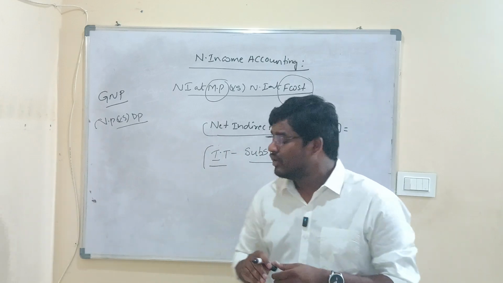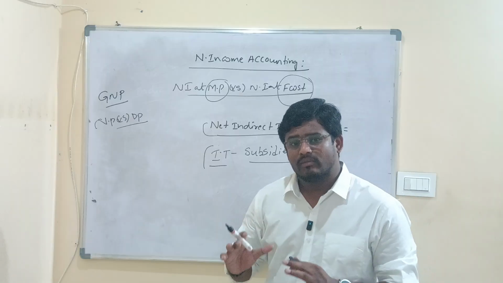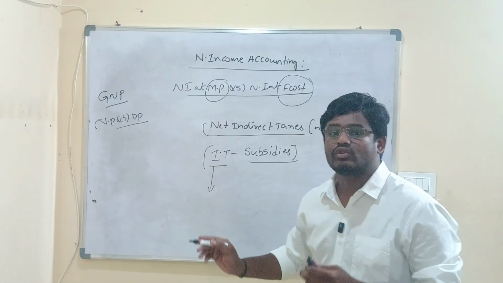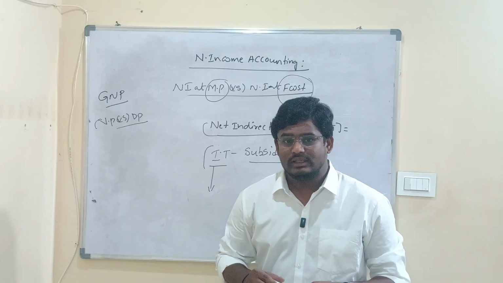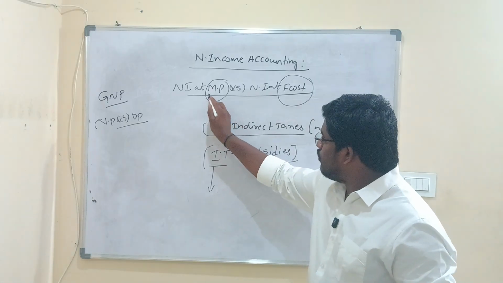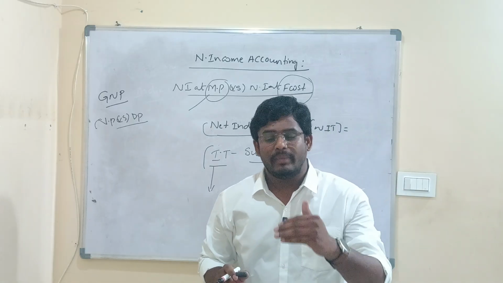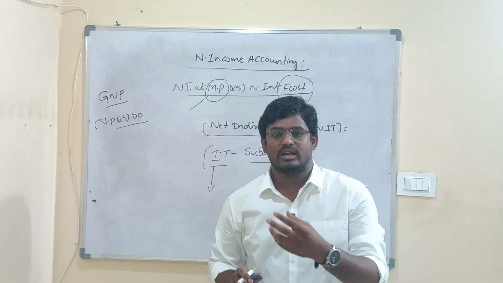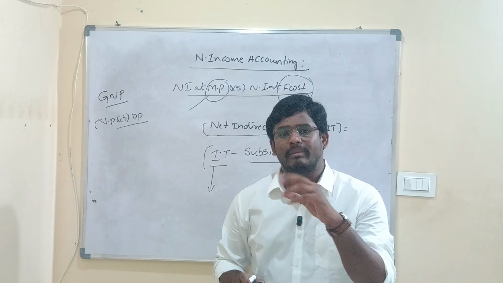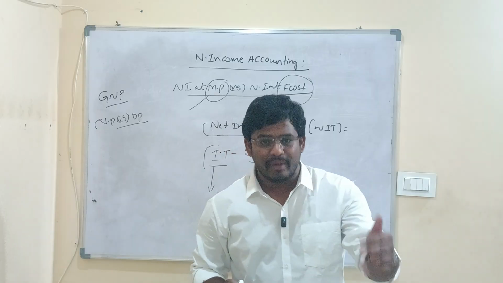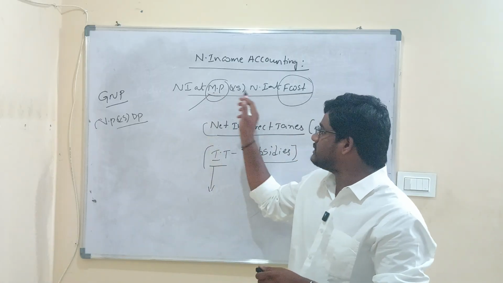Now, the question is, why are we bringing the term indirect taxes into national income accounting? To understand this, we know what market price is. Market price means the price which we pay when we buy the product. For example, we go to a shop and buy the product, and the price which we pay is referred to as market price.